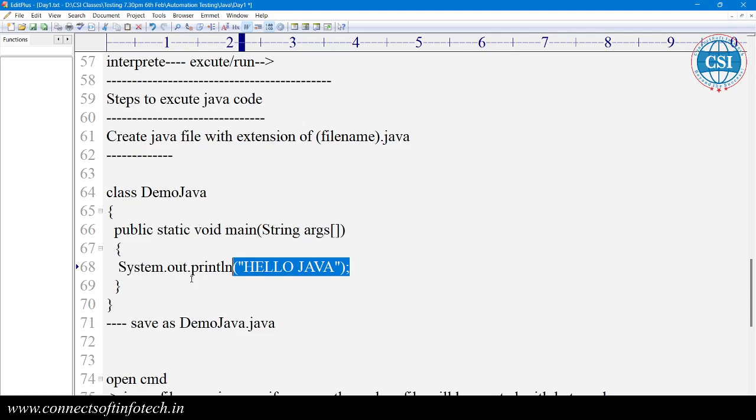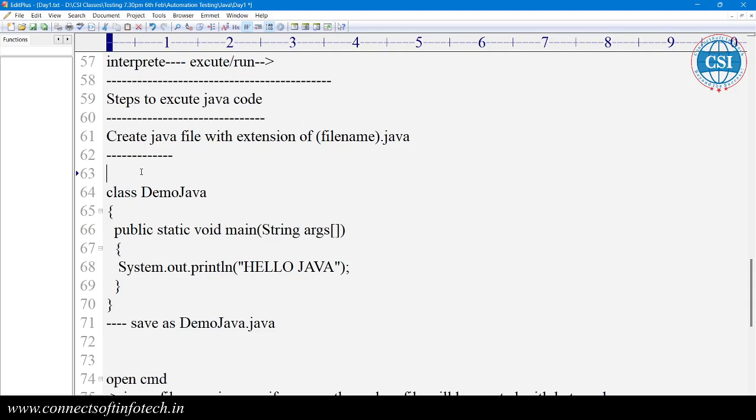So the printf function is used to print the data on the output in the C programming language. In C++, which function is used? Do you know? In C++, we use cout.